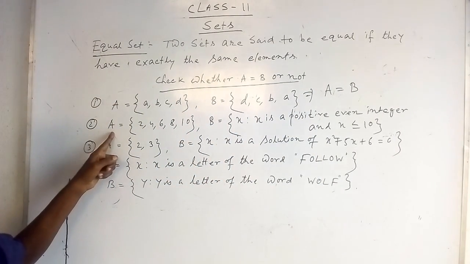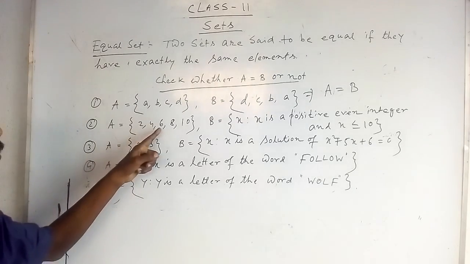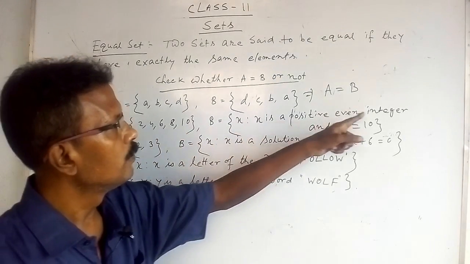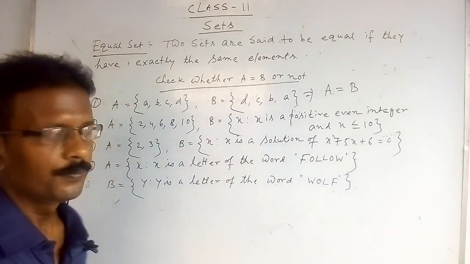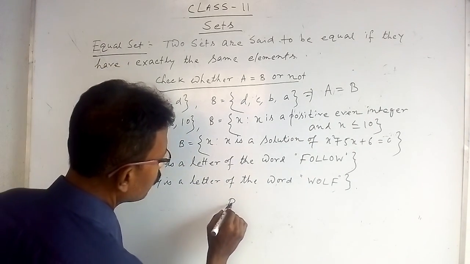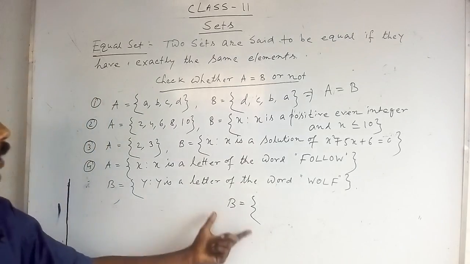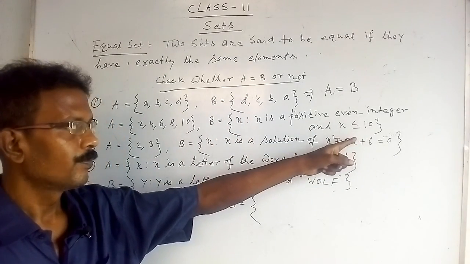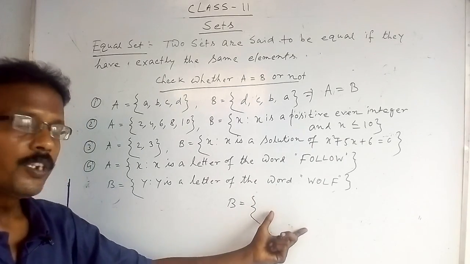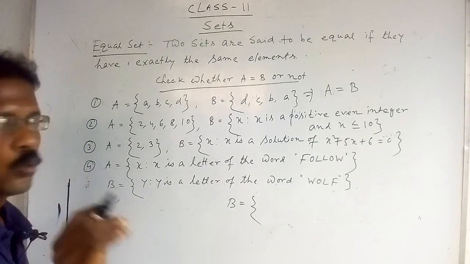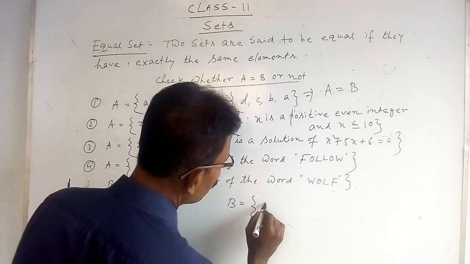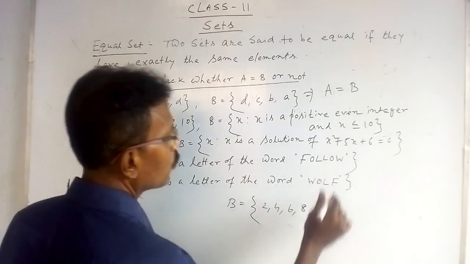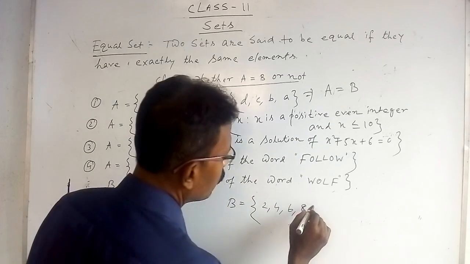Now the second statement: A is equal to {2, 4, 6, 8, 10}, and B is {x such that x is a positive even integer and x is less than or equal to 10}. Positive even integers start from 2, 4, 6, 8 and less than or equal to 10, that is 10 is included.